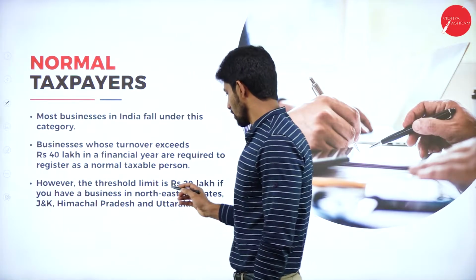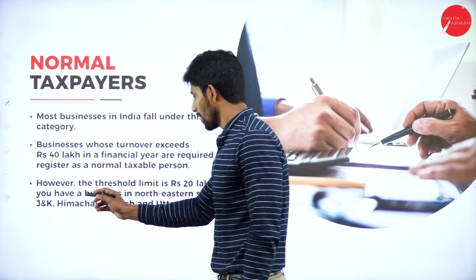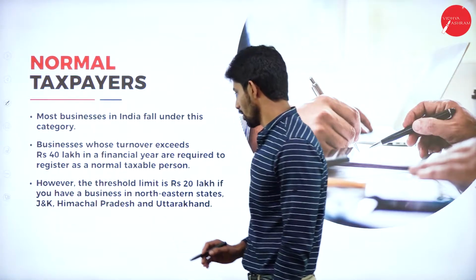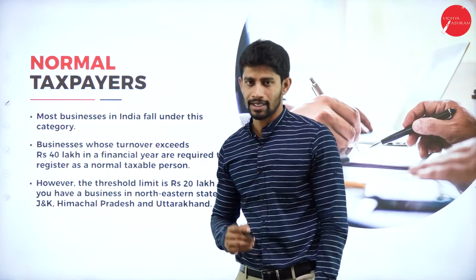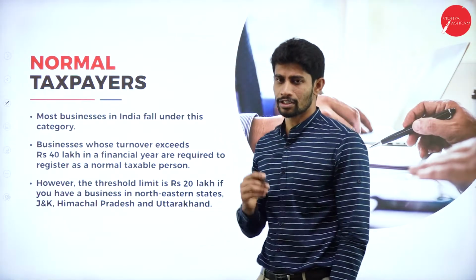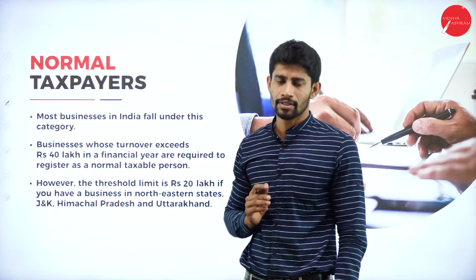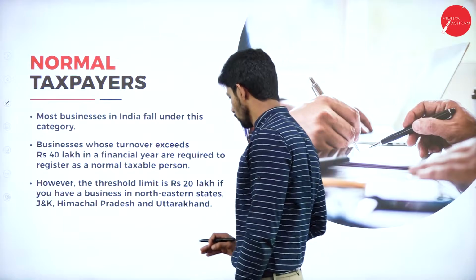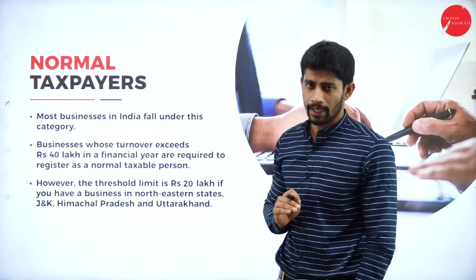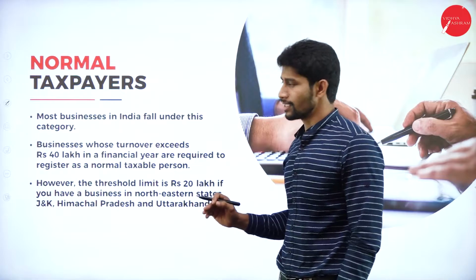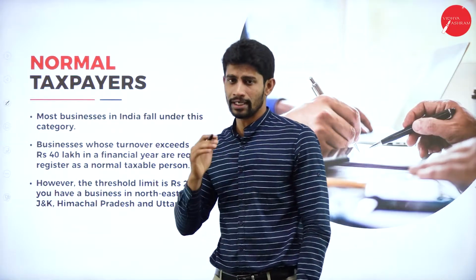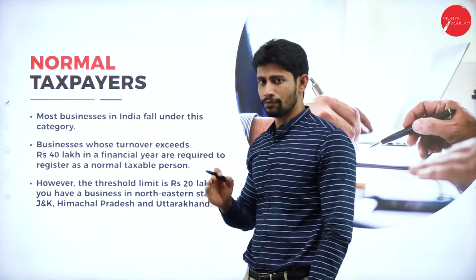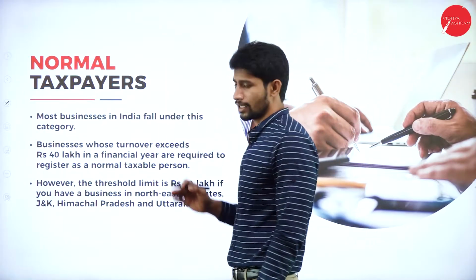However, the threshold limit is 20 lakh if you have a business in the northeastern and special states, that is Jammu and Kashmir, Himachal Pradesh and Uttarakhand. As I said, for special states the threshold limit is 20 lakhs. If the turnover crosses rupees 20 lakhs in these states, then they are supposed to get registered as normal taxpayers. So in type 1 registration, almost all types of businesses in India fall under this first category.